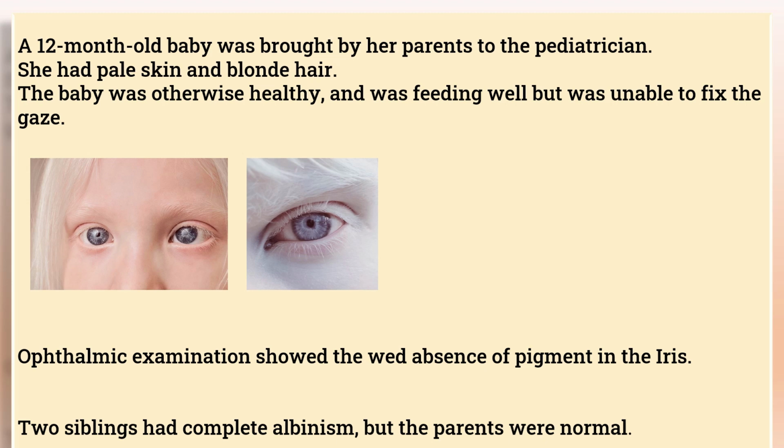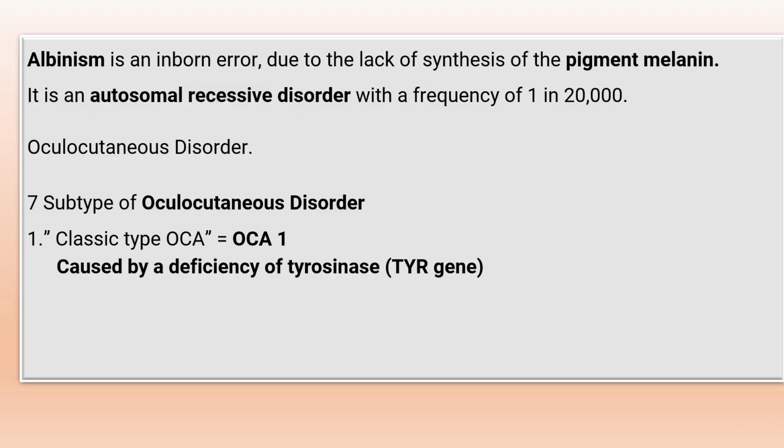So ophthalmic examination shows absence of pigment in the iris. Iris में भी यहाँ पे pigment रहेगा, retina में भी pigment नहीं रहेगा. Her two siblings had complete albinism, but the parents were normal. So this is the case. The case may be asked in your exam like this. So it is an autosomal recessive disorder, that is albinism, due to the lack of synthesis of pigment melanin.